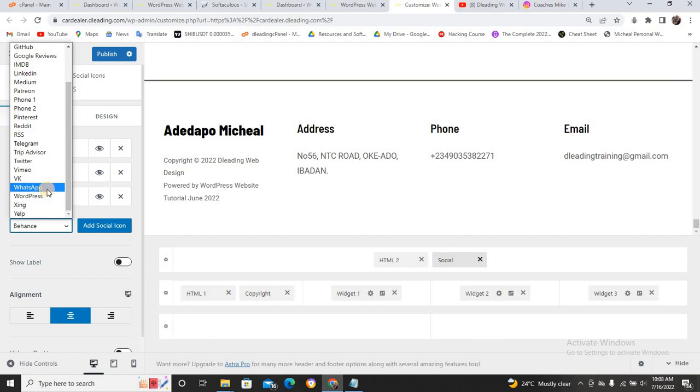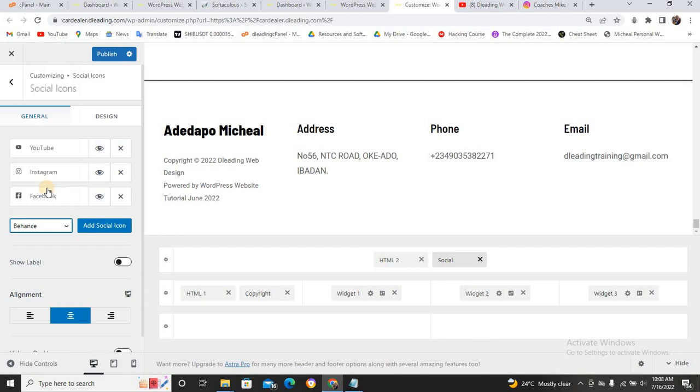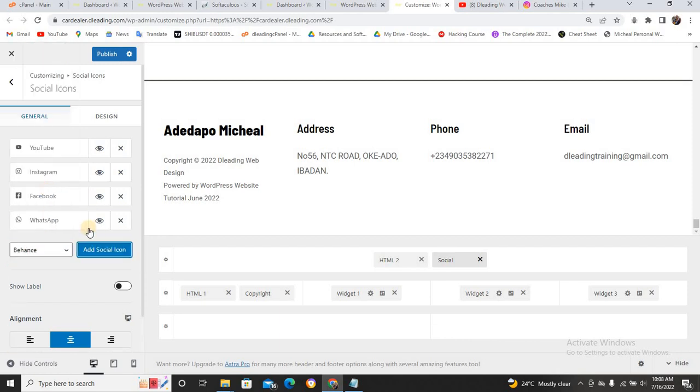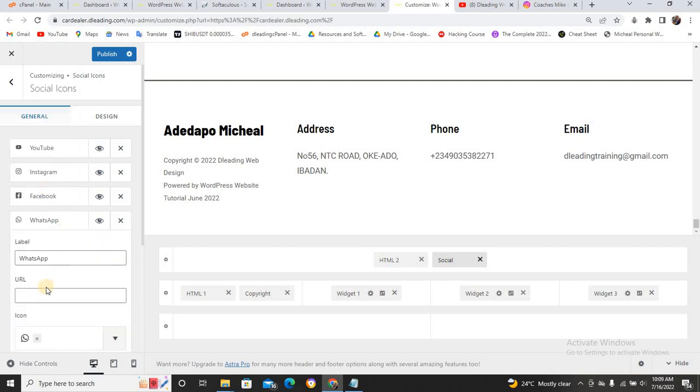You can click on your WhatsApp and put your number there. In case you want to use WhatsApp, let me click on WhatsApp and then click on add social icon. Click on this drop down and put your link here. That will be www.me/23490, that is the short code, and click on publish.